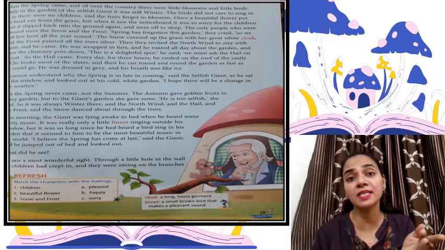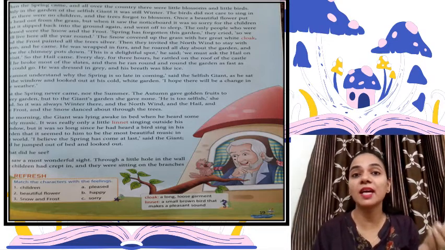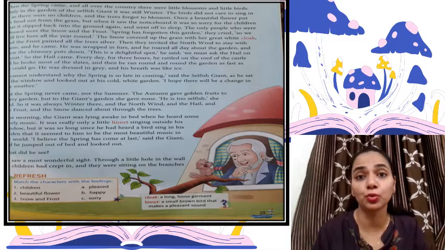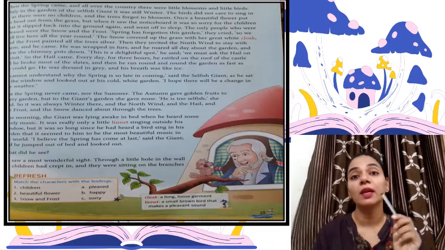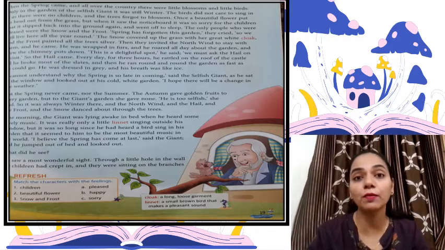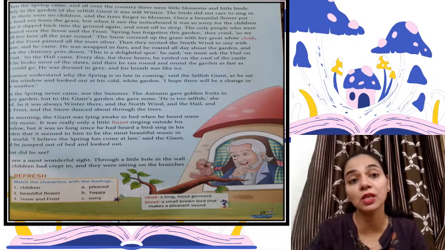Now spring is a season which comes after winter, when the days are much warmer and the plants start to grow, right? So there is spring all over the country, but only the place that is the garden of the giant doesn't have spring, right? There was still winter in there.